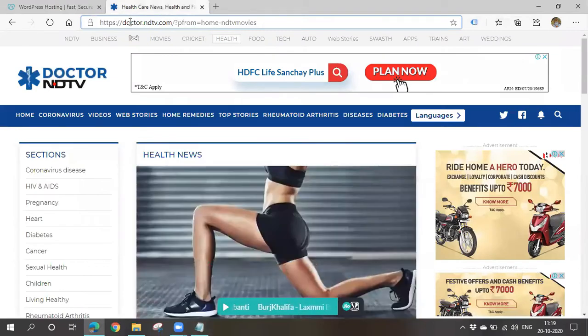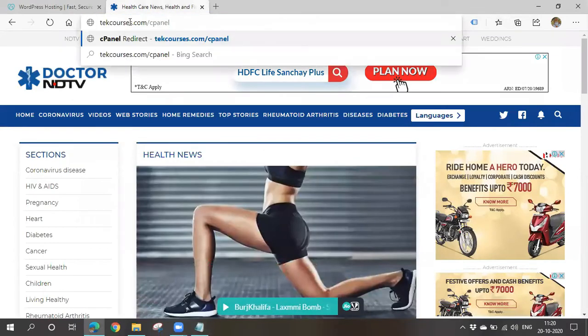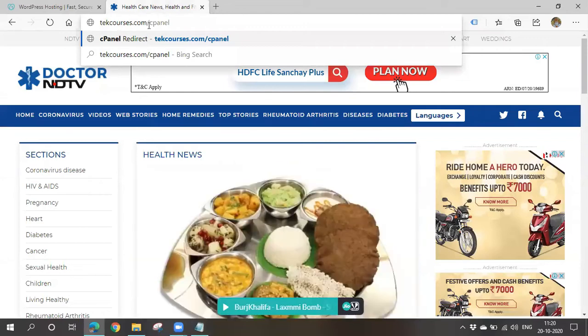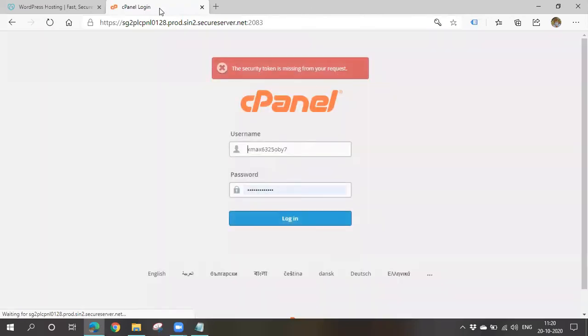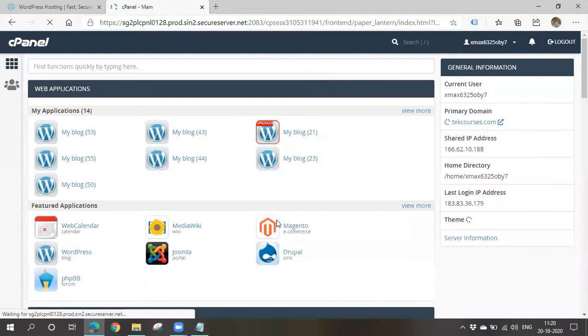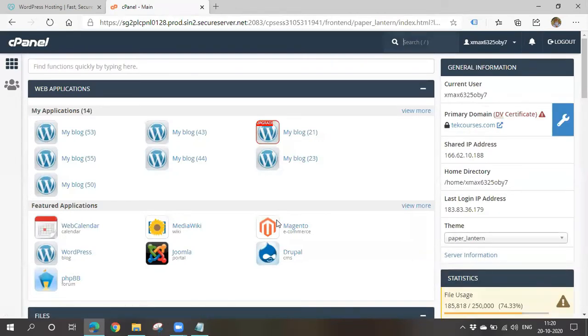So you have to type your domain name, whatever domain name you took, followed by /cpanel. You'll be redirected to cPanel and it will ask you for a login. Click on login. You'll be given the username and password through mail when you buy hosting. So this is how your cPanel looks.